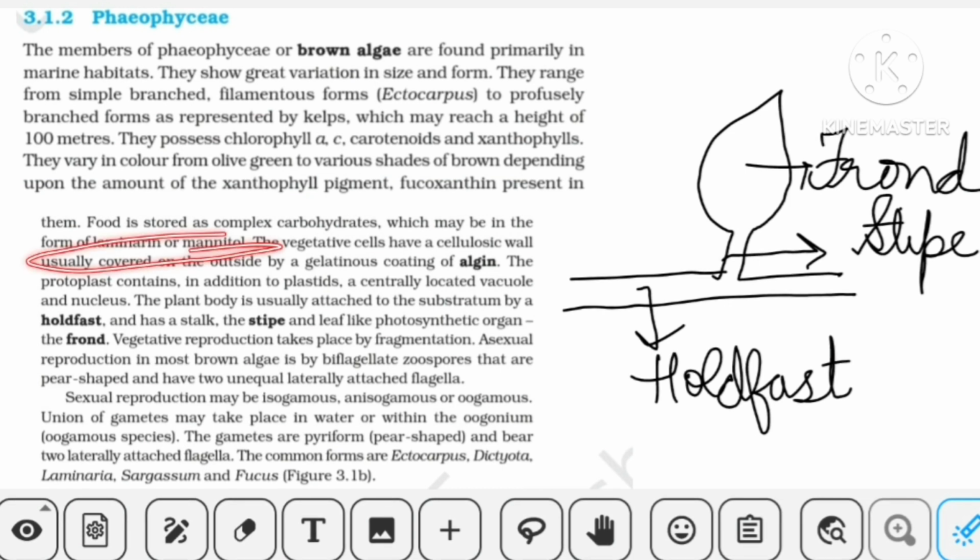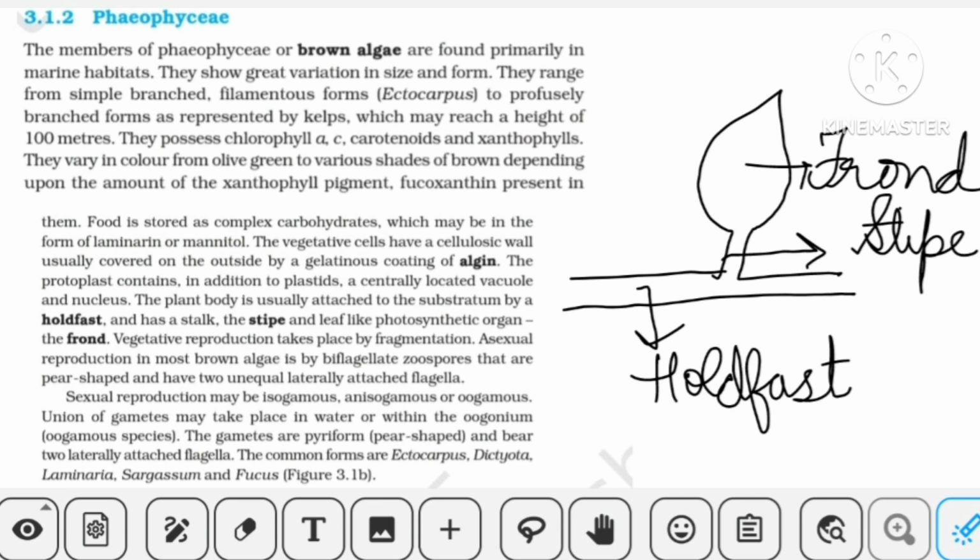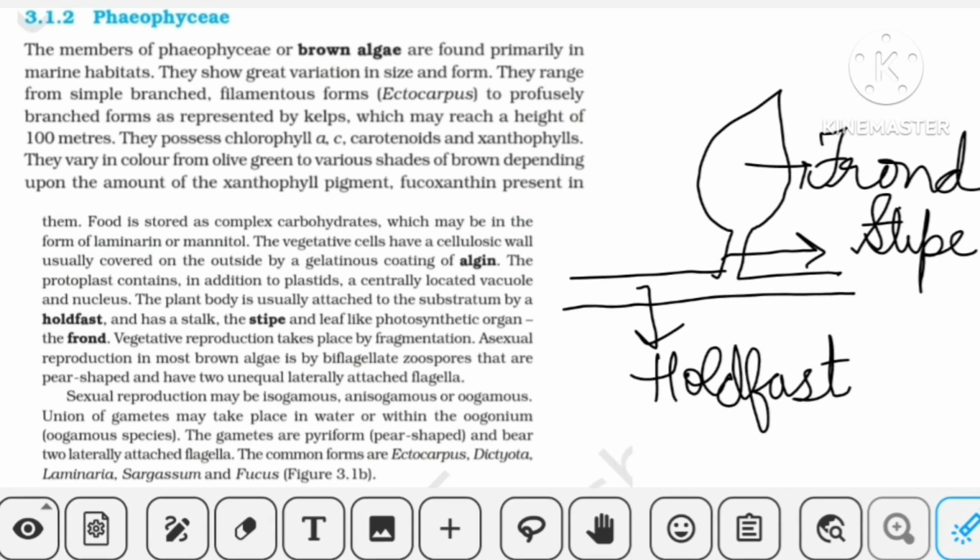Then comes the food material, which is stored as complex carbohydrates in the form of laminaran and mannitol. And the vegetative cell wall is cellulosic in nature, but they have a hydrocolloidal covering, which is algin. We have done it. Brown algae produce a hydrocolloidal substance, algin, and it forms an outer coating on the cell wall in this case.